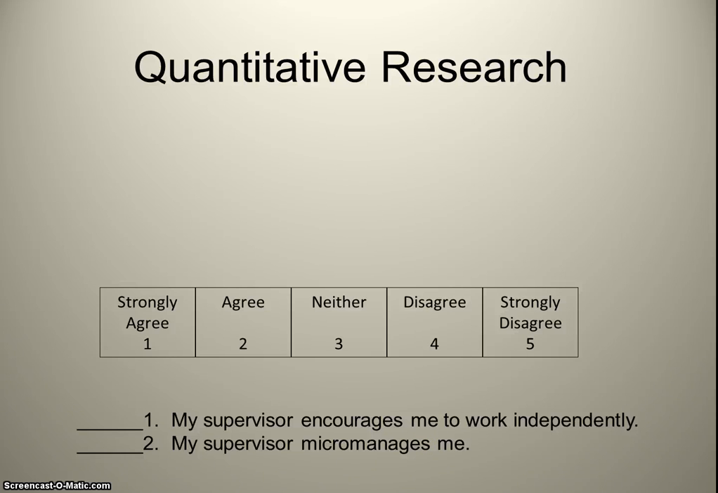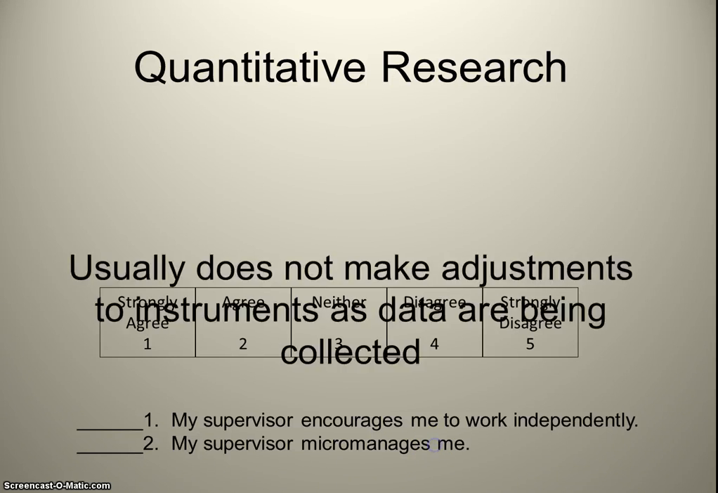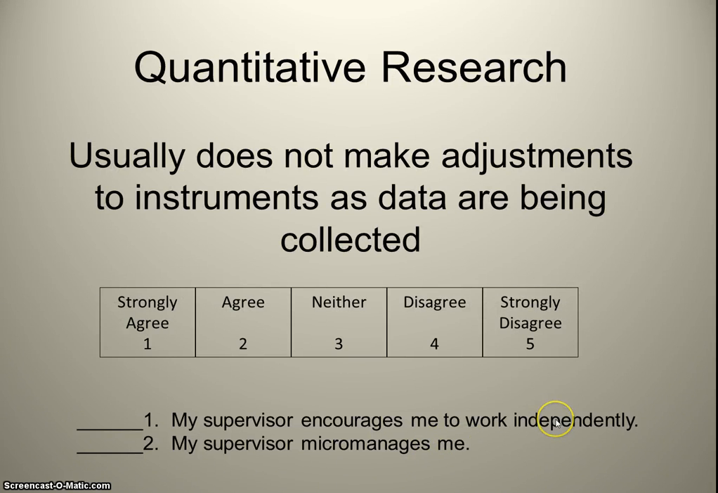The other thing about quantitative research is that an instrument is not retooled as the data are being collected. In qualitative research, you may see that questions that are being asked change over time, as researchers realize that they're not getting the data that they want. In quantitative research, the survey instruments are usually established and that's what's being used.